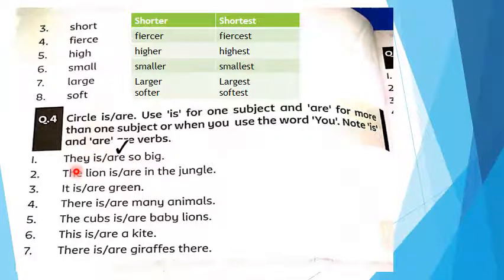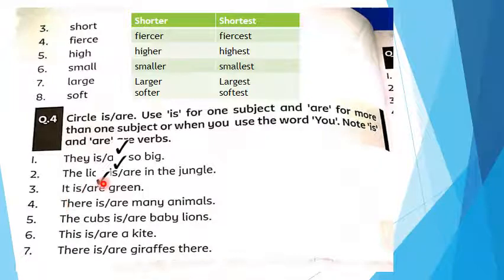They are so big. The lion is or are in the jungle. The lion is singular or plural? One lion. Okay. So used here is. The lion is in the jungle. It dash green. It is green. It are green. Good. It is green.